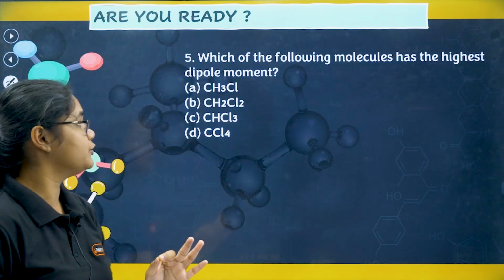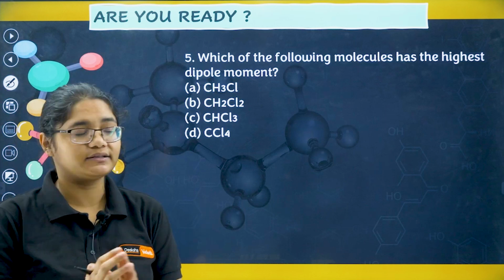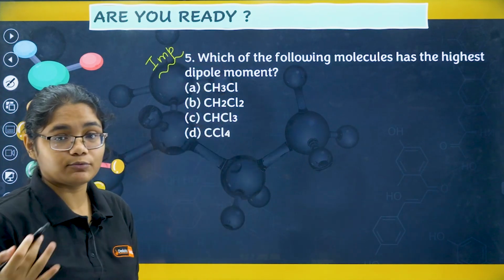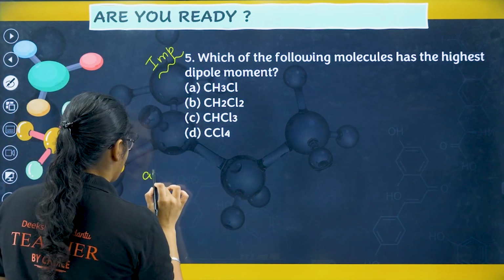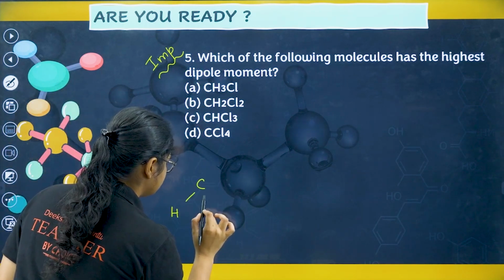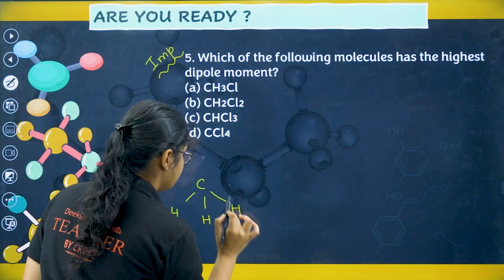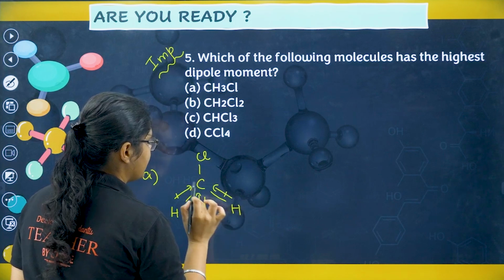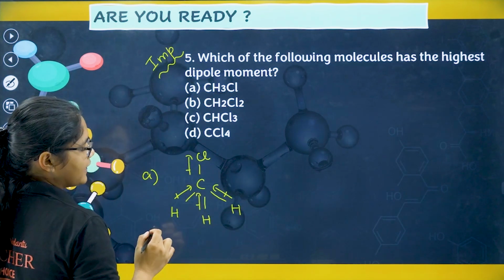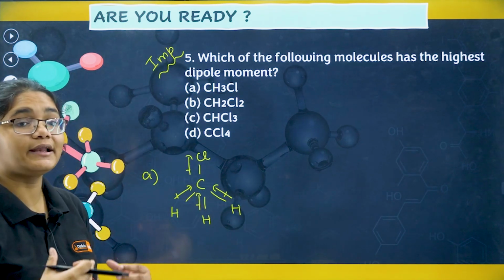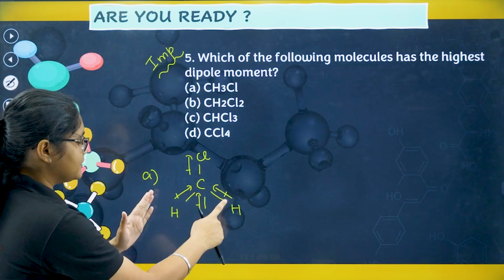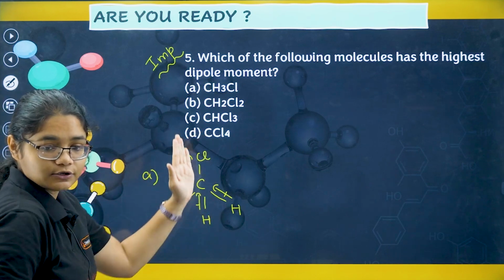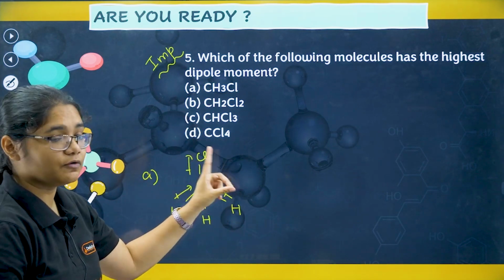Which of the following molecules has the highest dipole moment? This is a very, very important question. Highest dipole moment. Now let's see option number A. You have CH3Cl. The Cl group will be attached. You can see that the dipole moment is always towards the more electronegative atom. So here all the dipole moments are pointing, this resultant will also point towards the top. All the dipole moments are pointing in one direction.